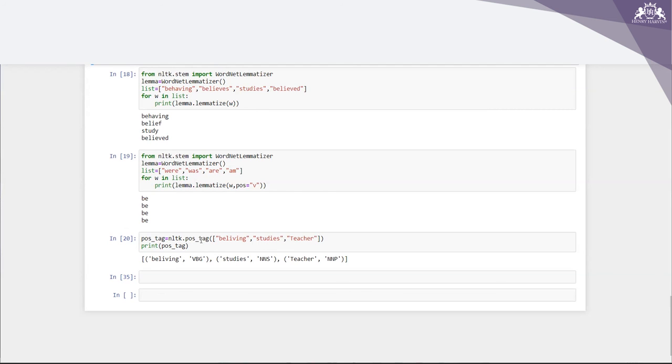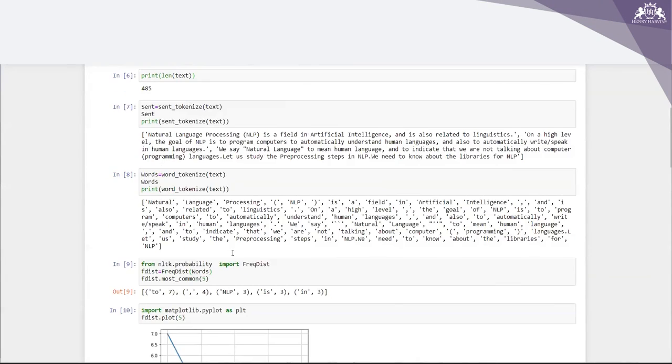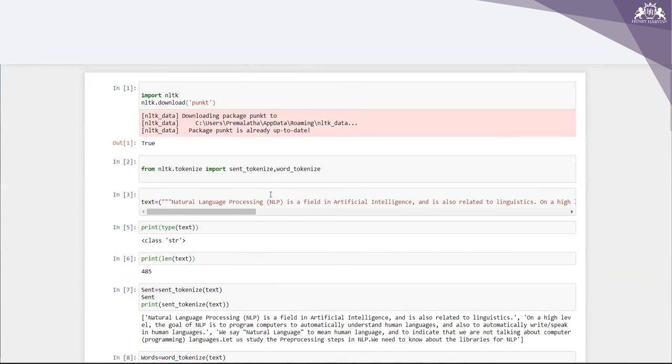In case you want to do POS tagging for the same, what you will get for believing, studies, teachers: believing you are getting as VBG, verb gerund. And here studies, you can get as noun singular, and teachers we are getting as plural, right? So this is how basically this technique works.